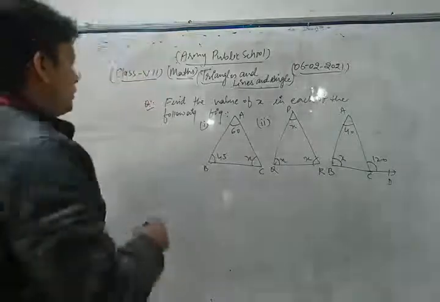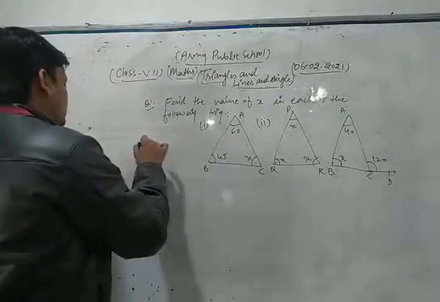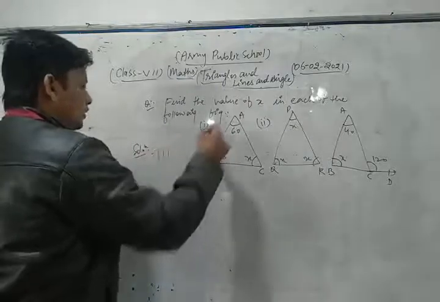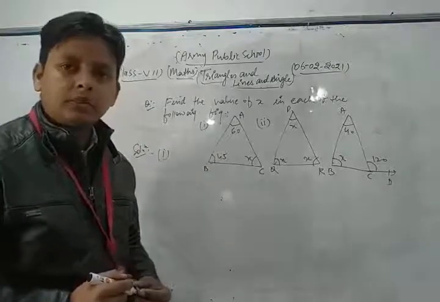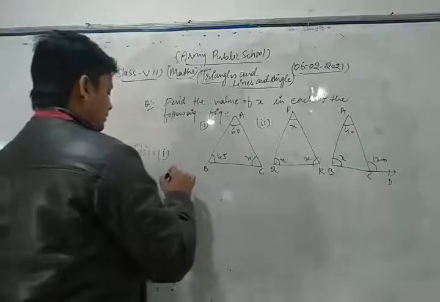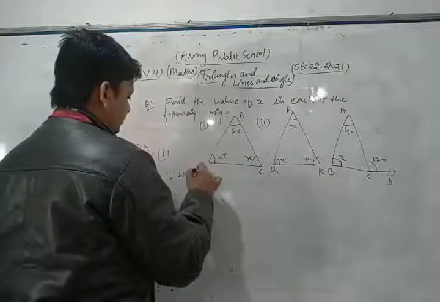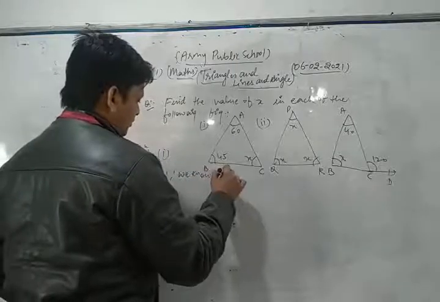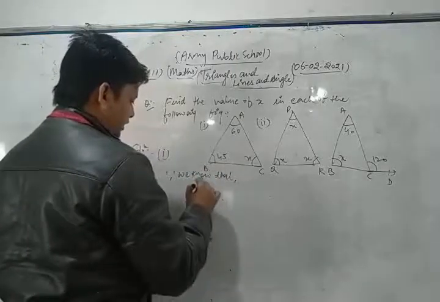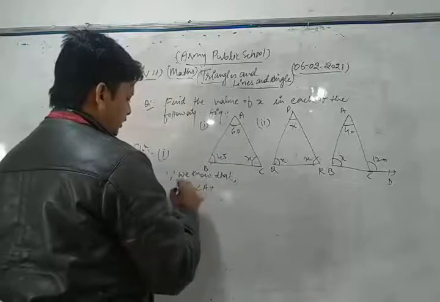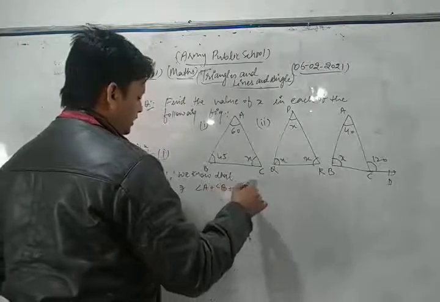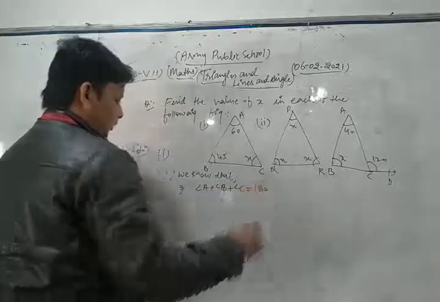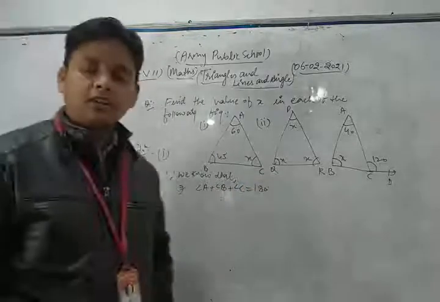First of all, we solve the first part of this question. Dear students, for that figure we apply the angle sum property of the triangle. Since we know that the sum of all interior angles, angle A plus angle B plus angle C, is equal to 180.